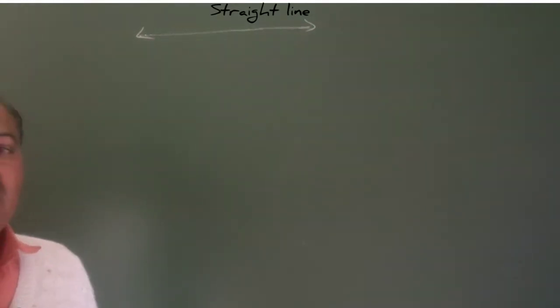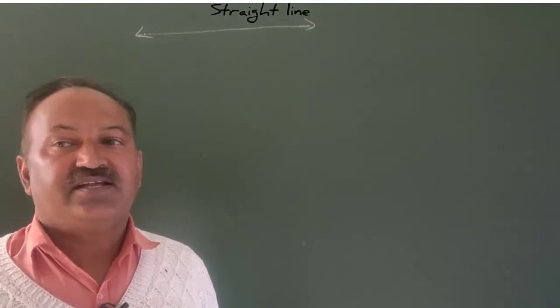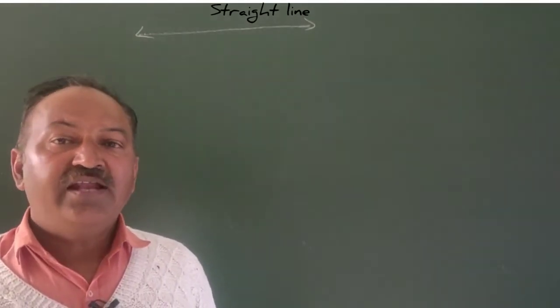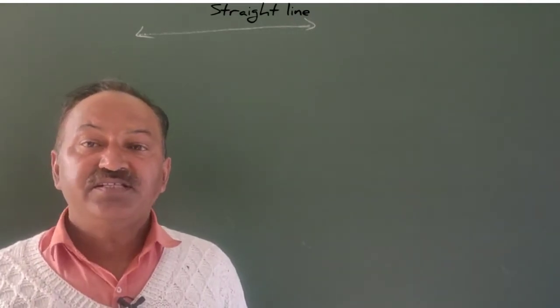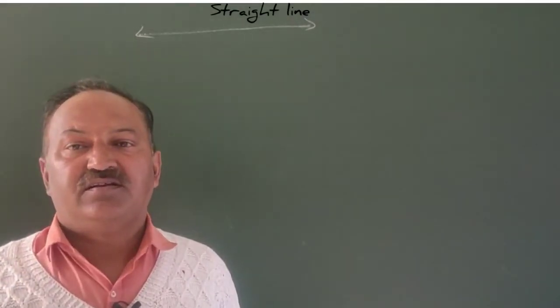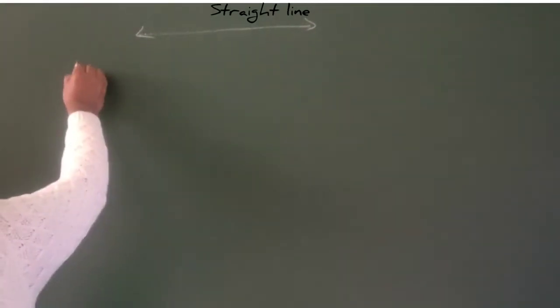And then the line segment. Second definition is the line segment. The line segment is the part of a straight line. It is the portion of a straight line. So first of all, straight line.